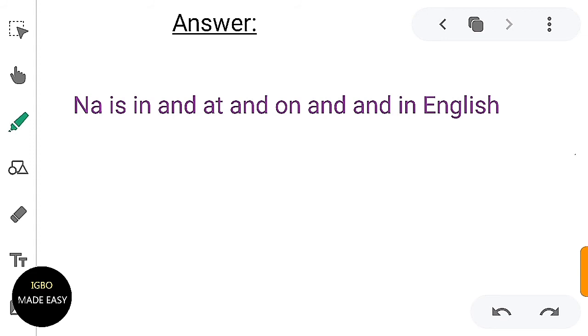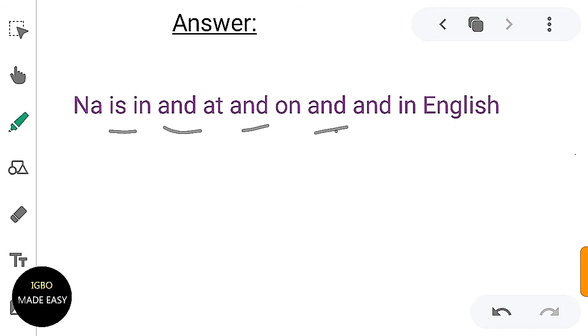The word for is is bo, as we established from the clue. Na bo in. What is and in Igbo? Na. So na bo in, na at, na on, na and.